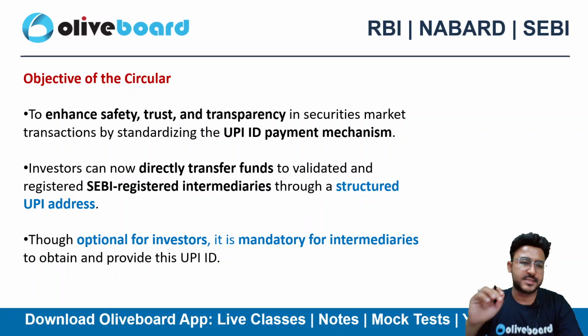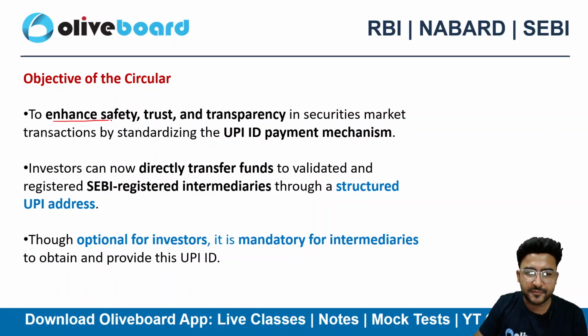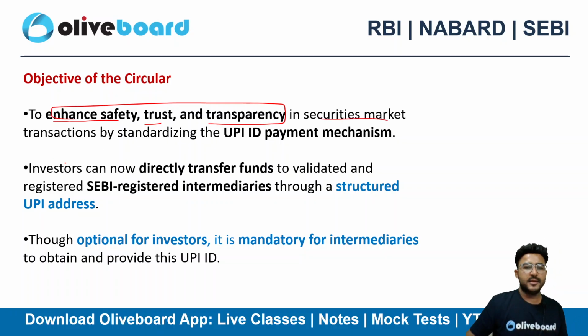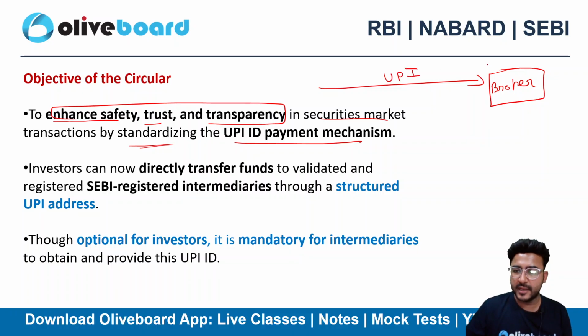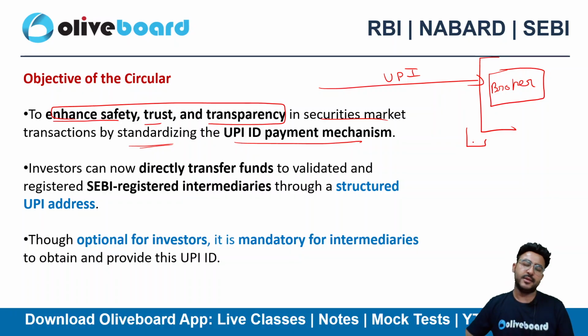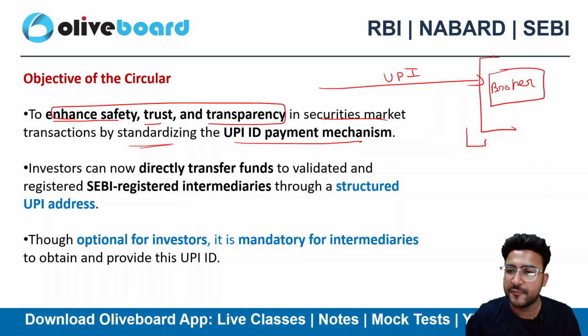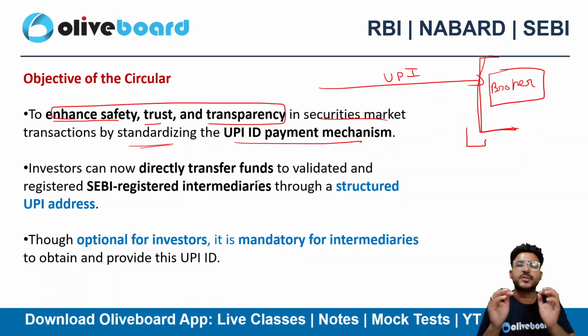Now the objective of this circular is very clear: to enhance the safety, bring trust and transparency in the securities market by standardizing the UPI payment mechanism. So let's suppose you are paying a stock broker via the UPI ID of the broker. Now someone can impersonate. A hacker can come into the picture and take this money by giving you a fake UPI ID, because there is no standardized system of UPI ID for market related entities like brokers and exchanges. So that's why SEBI has curbed this.